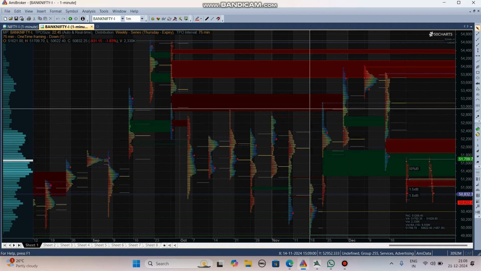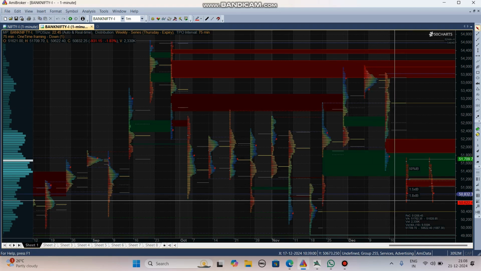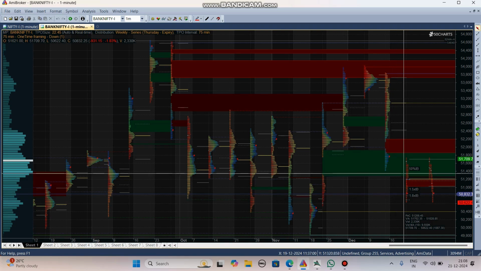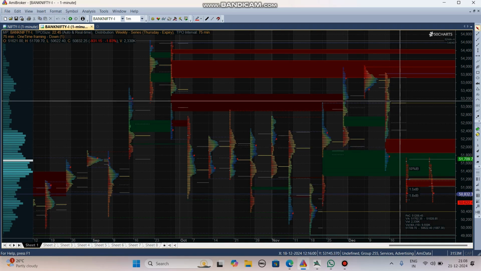So this is our full and complete standard deviation levels, which only institutions know. So you have to follow the bigger money, the smart money only, not the retail traders. Always follow smart money, because they are the real game players.